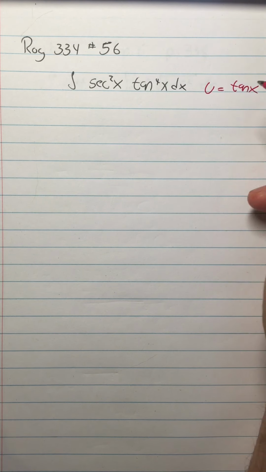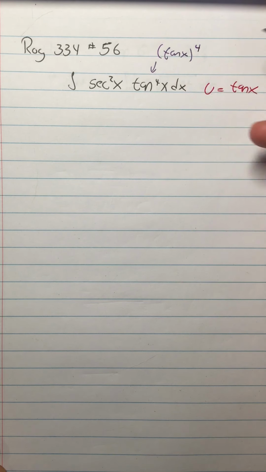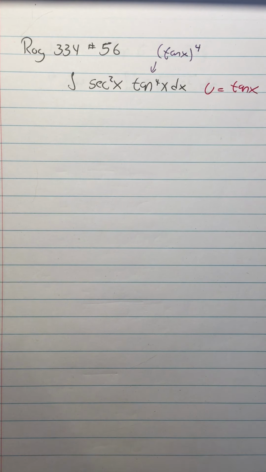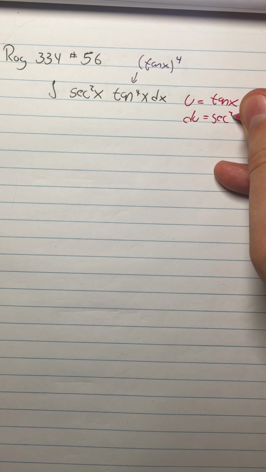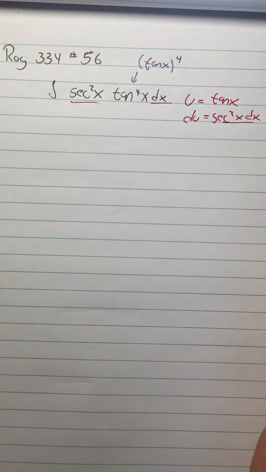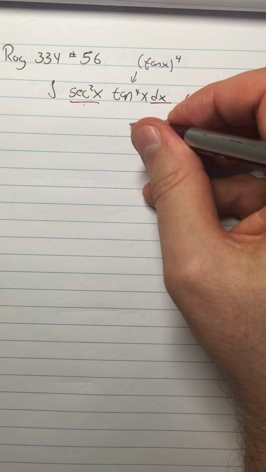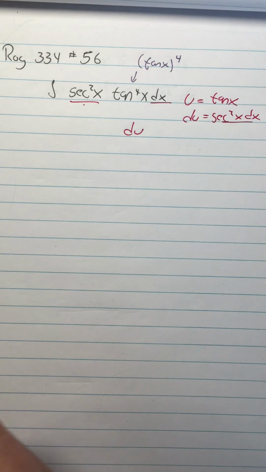I'm not taking that fourth power because I want the inside function. I'm really thinking of that tangent fourth as being tangent x to the fourth power. So the tangent is inside that fourth power. All right, then du equals secant squared x dx. Does this match what I have here? Yeah, it matches exactly. So I don't even have to divide by anything. I can just say that secant squared x dx, that's my du.